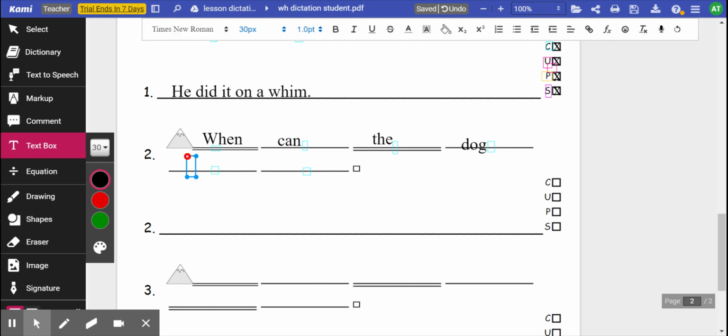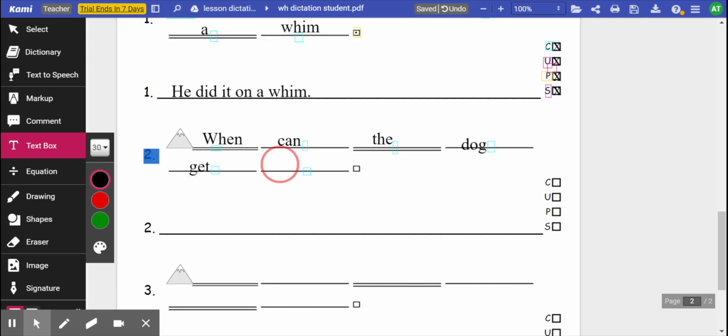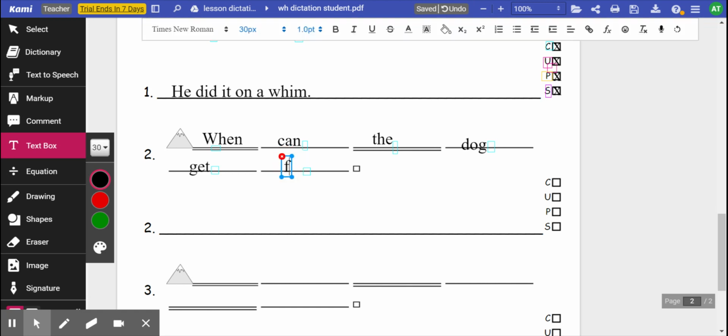G says g, E says eh, T says t. Get. The last word is fed. Sound by sound. F says f, E says eh, D says d.